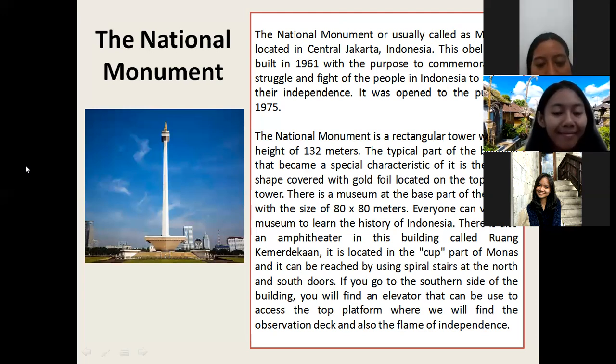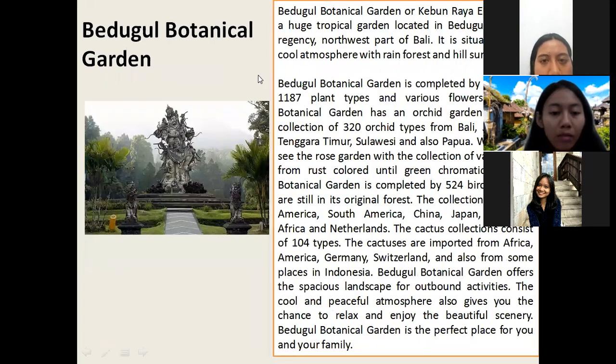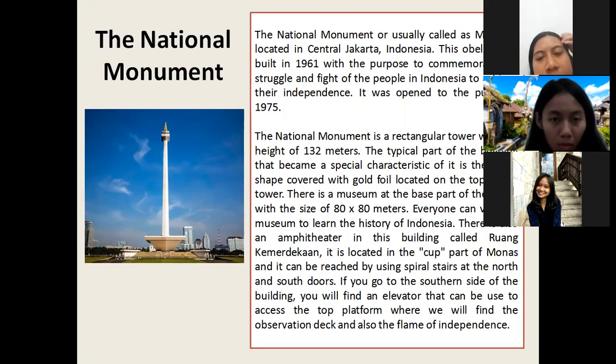Okay, thank you, Parma. That's great. How about the others? Do you agree with Parma's answer? Yes, Miss. Yes, because Parma is right. As you can see on the slide, the first paragraph we call the identification part, and the second paragraph we call the description part.